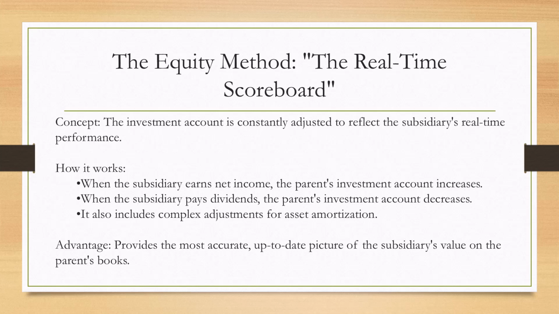The equity method is the most comprehensive approach. I want you to think of it as the real-time scoreboard. Its core concept is that the parent company's investment account is constantly adjusted to reflect the subsidiary's real-time performance. Here's how it works. When the subsidiary, like Whole Foods, earns net income, the parent's investment account increases. When the subsidiary pays dividends back to the parent, the investment account decreases. It also includes other complex adjustments, like amortization, which we will discuss later.